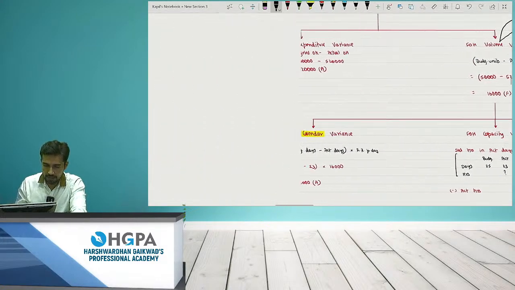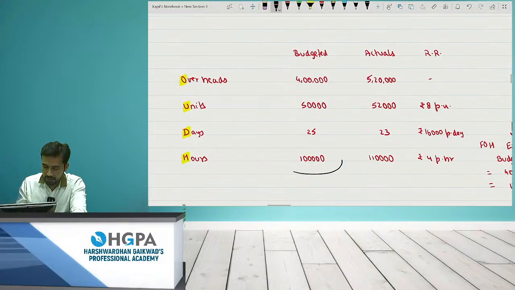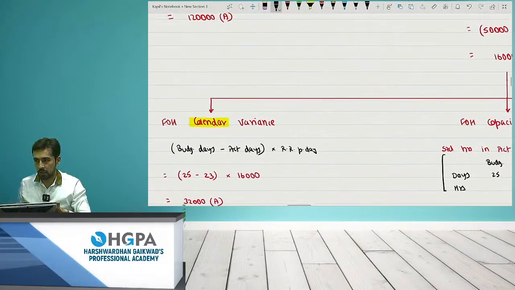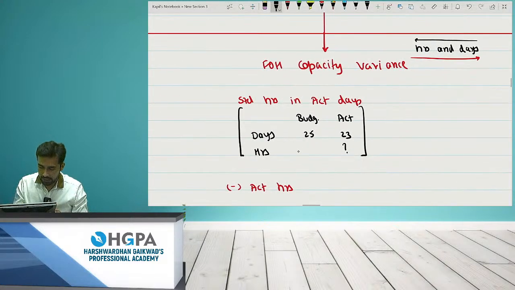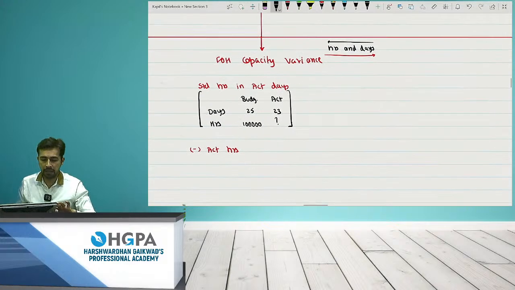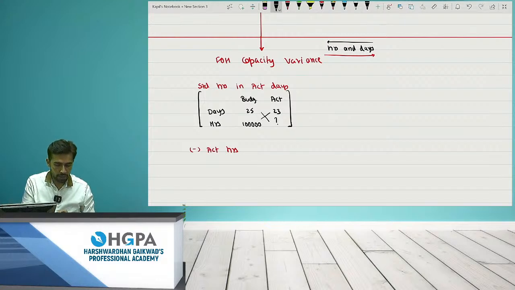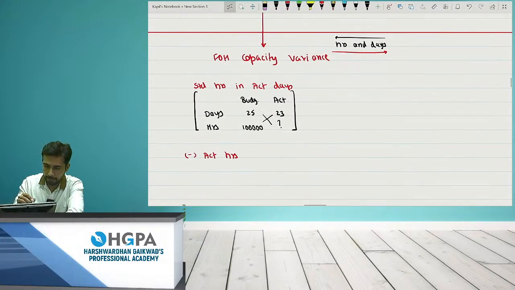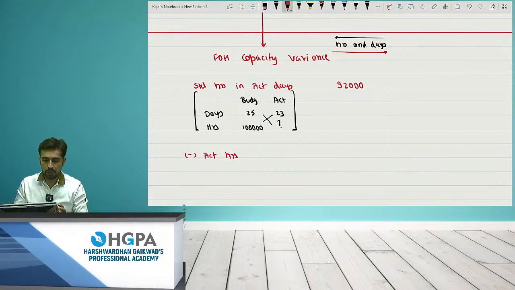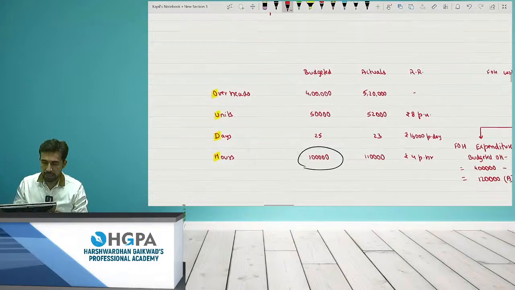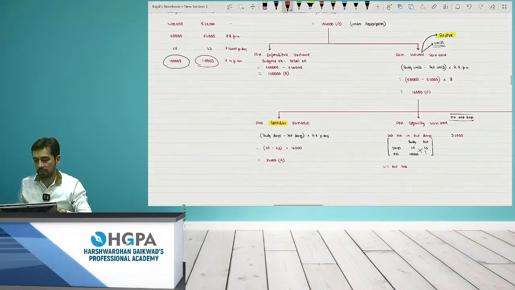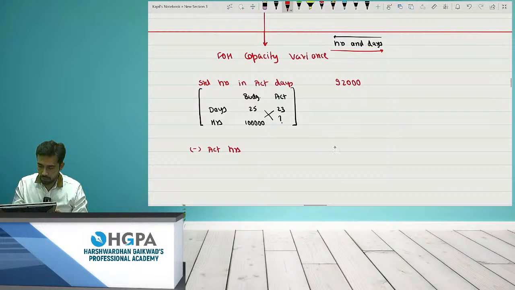And what is the hours? Budget hours. Budget hours is 1 lakh. So I'll go over there and I'll write over there 1 lakh. Always the 4th amount is question mark, right? And what I have to do is, I have to just cross multiply. So let's check. It's 1 lakh divided by 25 into 23. That means 92,000. कितना है? 92,000. Minus actual hours. Just check actual hours कितना है बेटा? How many actual hours are there? It is 1,10,000. I'll write 1,10,000 over there.